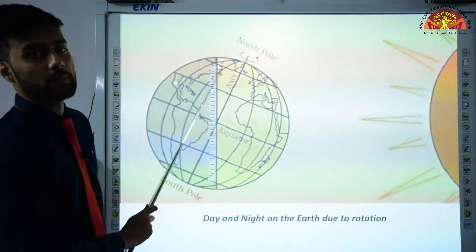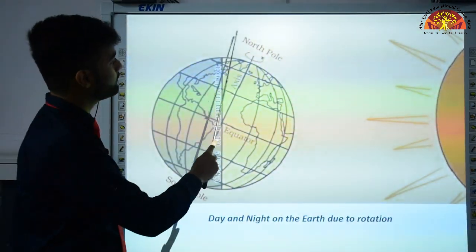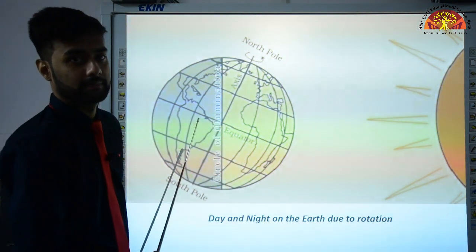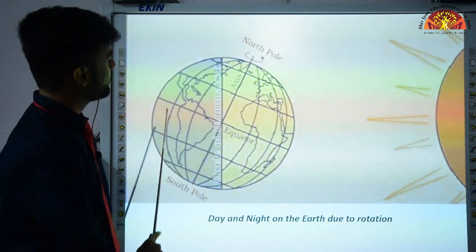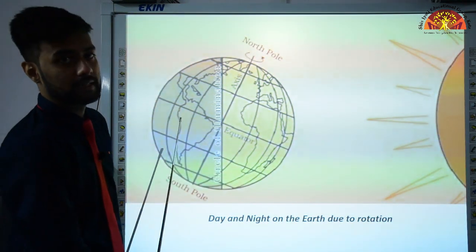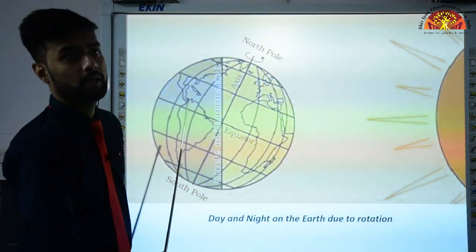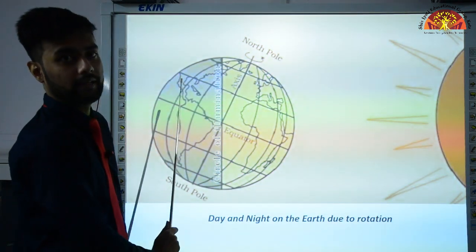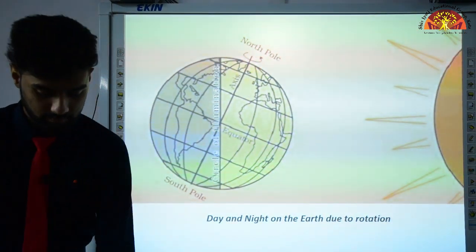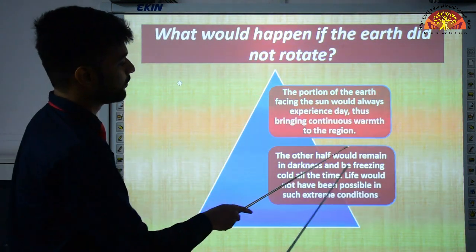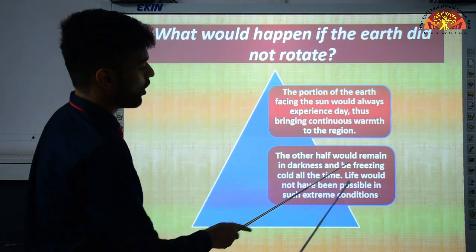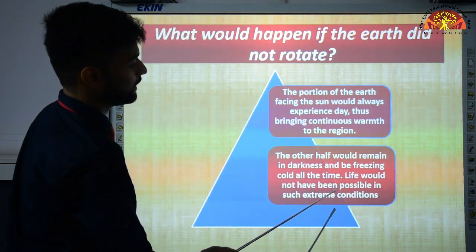If our earth stops rotating, what will happen? This particular area will receive sunlight and it will get very, very hot. Correct? And this particular area will remain in darkness because our earth has now stopped rotating, and this will continue having night only. The other half would remain in darkness and be freezing cold all the time. Life would not have been possible in such extreme conditions.